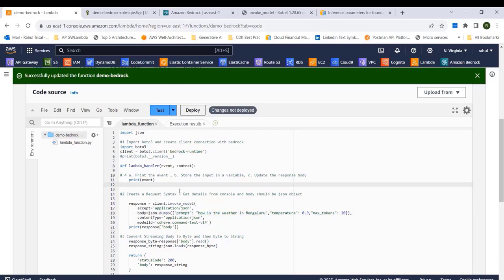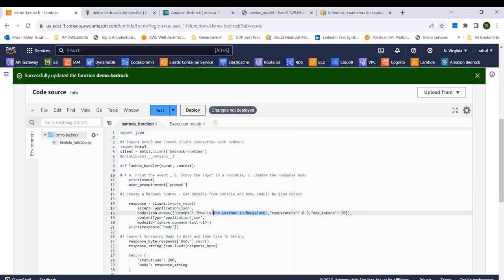Okay, so let's say user_prompt, which will be equal to event, and let's call the prompt as prompt. This is a name we'll have to give when we are passing the test event. Okay, now we have the variable user prompt here.